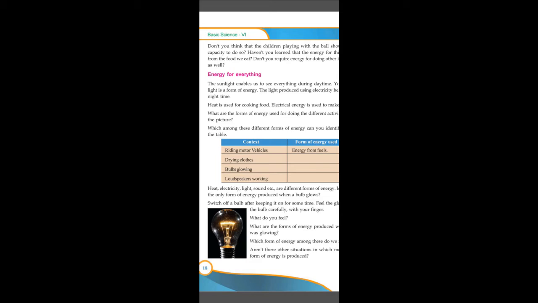So whenever a bulb works, the energy used is electricity, and the energy it produces is light energy and heat energy. Not only this old incandescent bulb, the CFL or the fluorescent lamps or the LED itself produces some amount of heat energy. It is true. It may be lesser than what this bulb may produce, but those bulbs also produce some amount of heat energy.